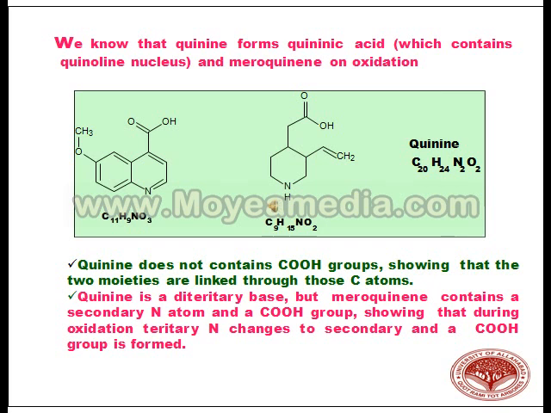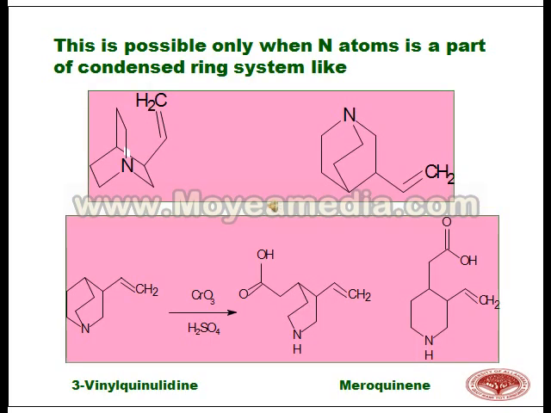Quinine does not contain a COOH group, showing that the two moieties are linked through those carbons. Quinine is a di-tertiary base, but meroquinine contains a secondary nitrogen and a COOH group, showing that during oxidation, the tertiary nitrogen has changed into a secondary and a COOH group is formed. This is possible only when the nitrogen atom is a part of the condensed ring system like this.